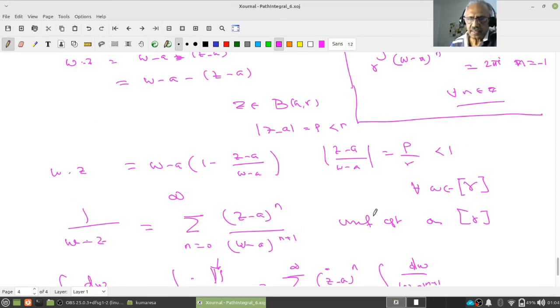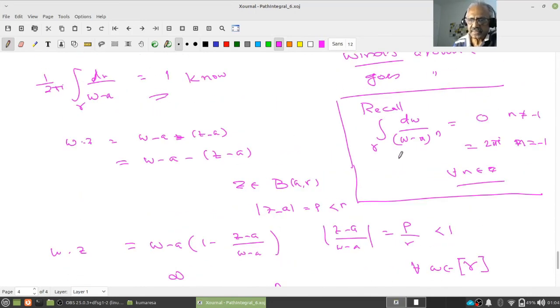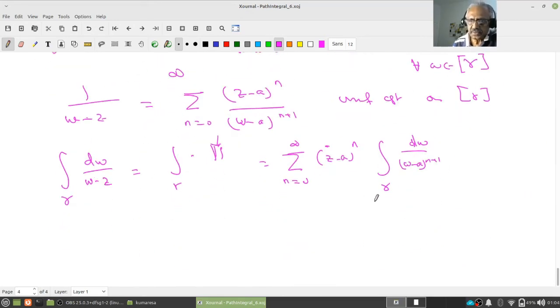Now let's recall what I said. If you put n plus 1, this object is 2 pi i when n plus 1 is 1, that is n is 0. Are you following what I am saying? This must be 1, therefore n must be 0. Otherwise it is 0 if n is not equal to 0.